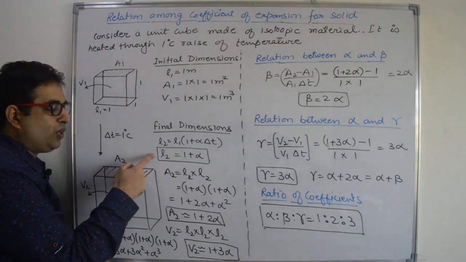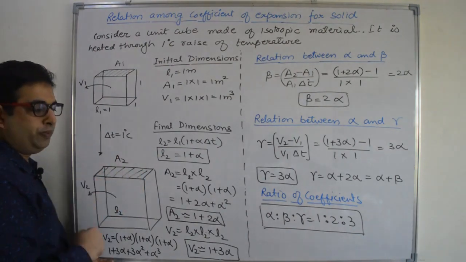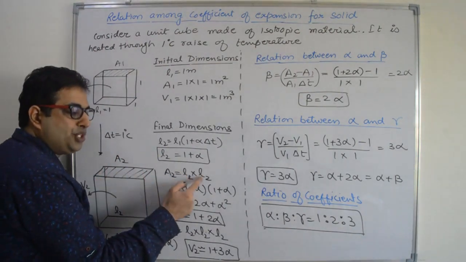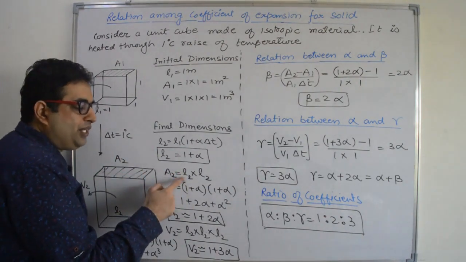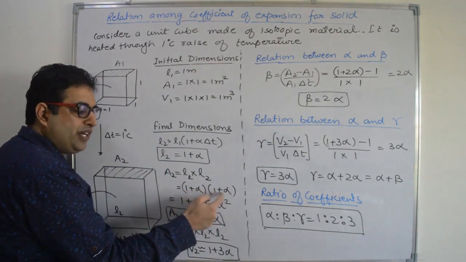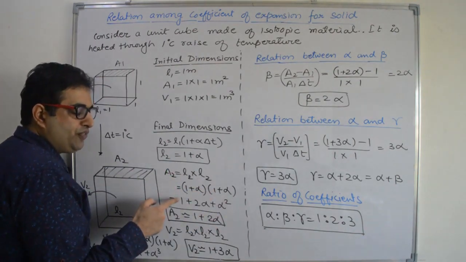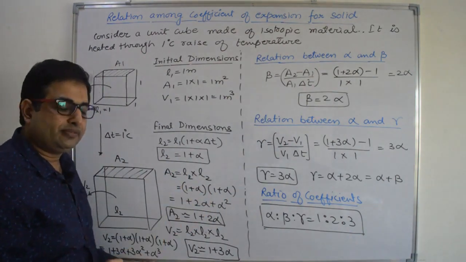Right? Now let us calculate the final area of this cube. Area is length into width. That means L2 into L2. So L2 into L2, this is 1 plus alpha, 1 plus alpha, multiply it. We will get 1 plus 2 alpha plus alpha square.